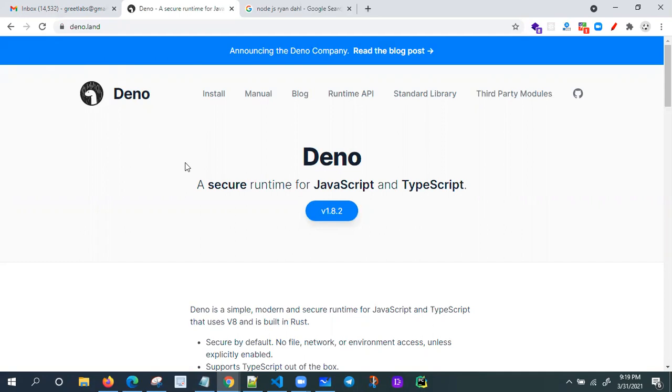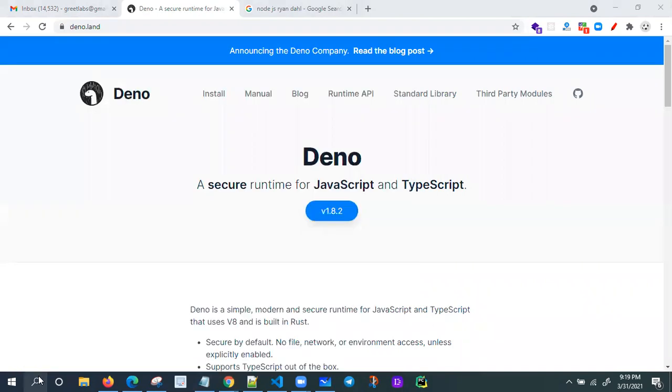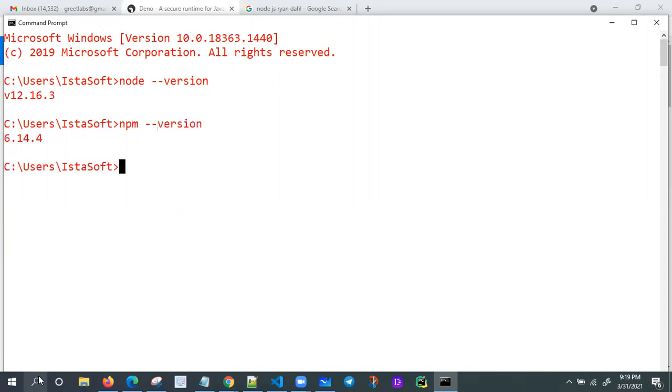If you install Node.js on your machine, go to CMD, and you will get node and npm. I already have Node.js installed on my system, so I'm getting the version, and npm also I'm getting. And if you install Node.js, we are getting core modules.